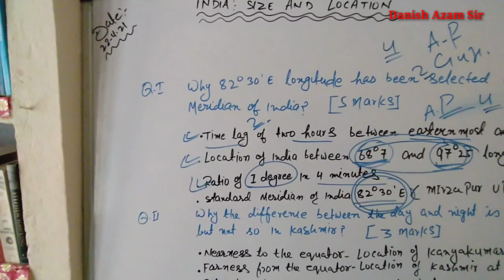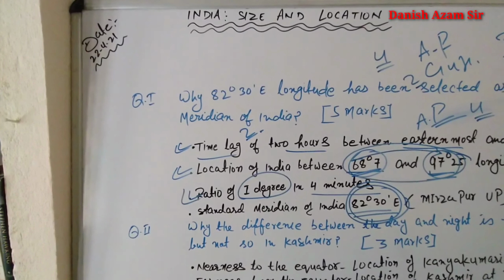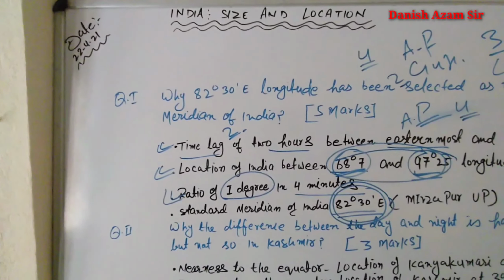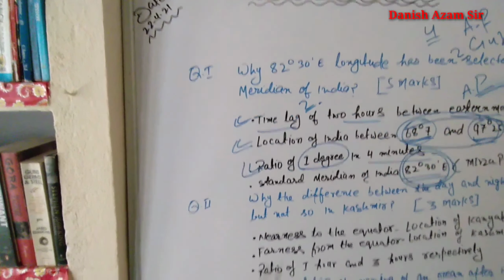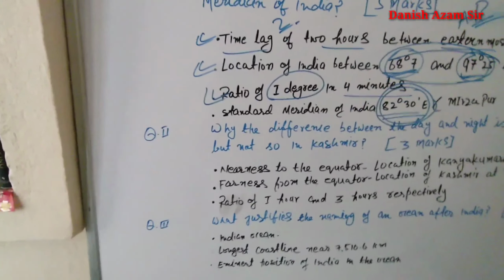So this is the reason why 82 degree 30 minute east longitude has been selected as the standard meridian of India. Now I am going to describe the next question.